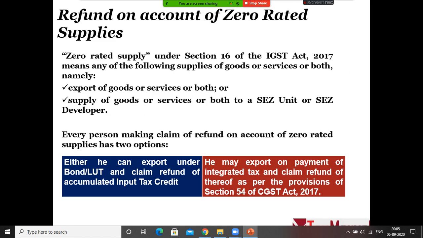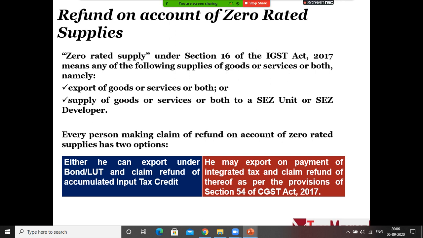Next. So what is refund under zero rated supplies? Before getting into it, as an exporter, you can apply for LUT or letter of undertaking. If you apply for a letter of undertaking, you can export your goods or services without payment of GST. Without payment of GST means you will not charge any GST from the export customer because he will not pay GST to you. But while filing return and your GSTR 3B, you have to pay GST if you have not obtained LUT. If you have obtained LUT, you don't need to charge or pay GST to government. You will get the refund of input tax credit, entirely.